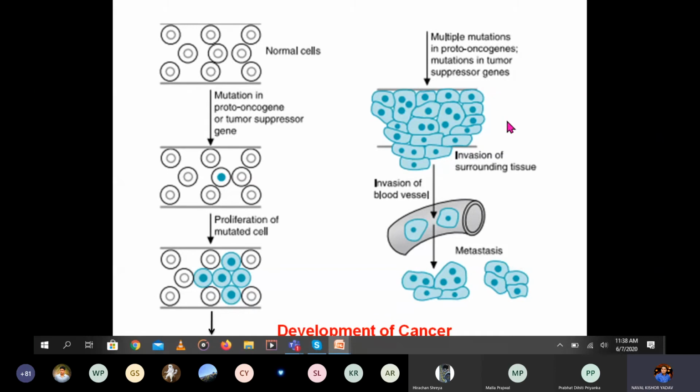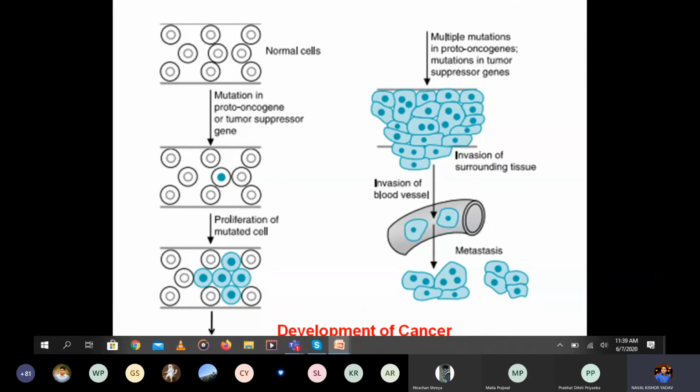From the tissue it may reach the blood. First the surrounding tissue, then it invades the blood, and through the blood it reaches some other parts, some other organs, and that is the metastasis, which can spread from one part to another part.